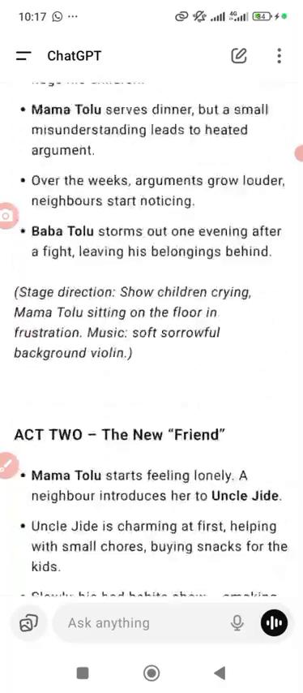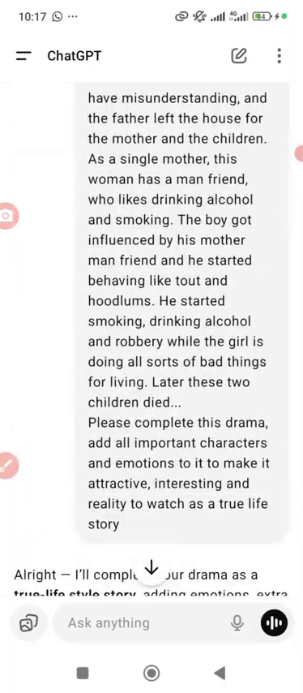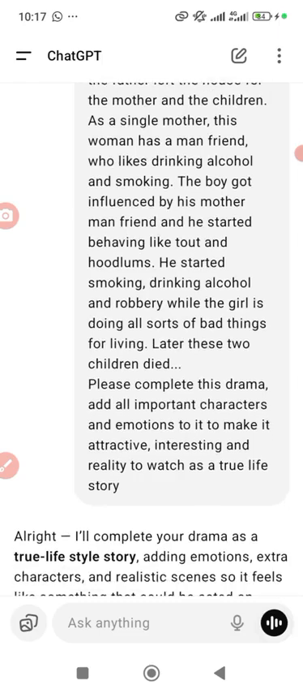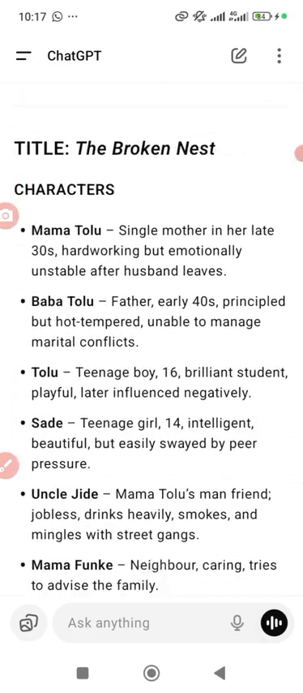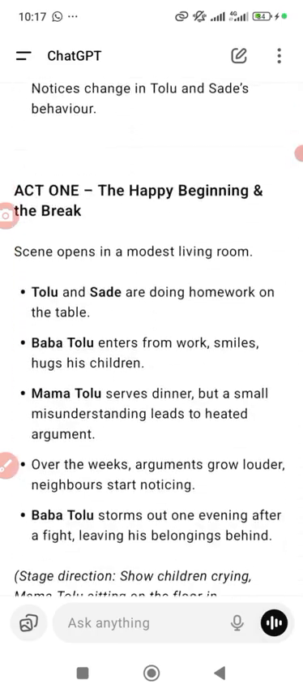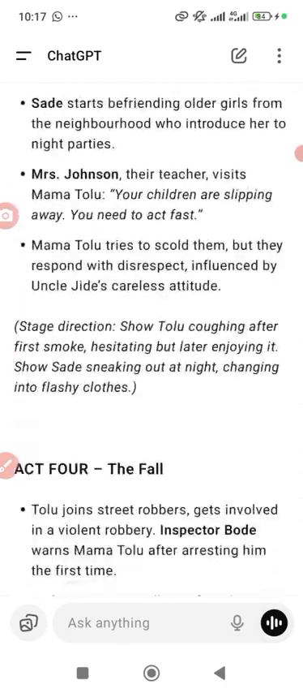Look, I'm taking you to the beginning now. I have the story. I did it the same way I told you. I said, complete this drama and add all important characters and emotion to it to make it attractive, interesting, and what have you. You can see it gave me the characters, and I have everything loaded.